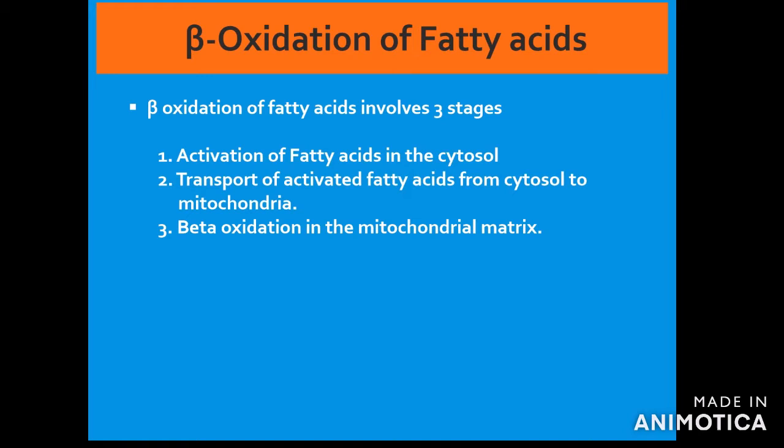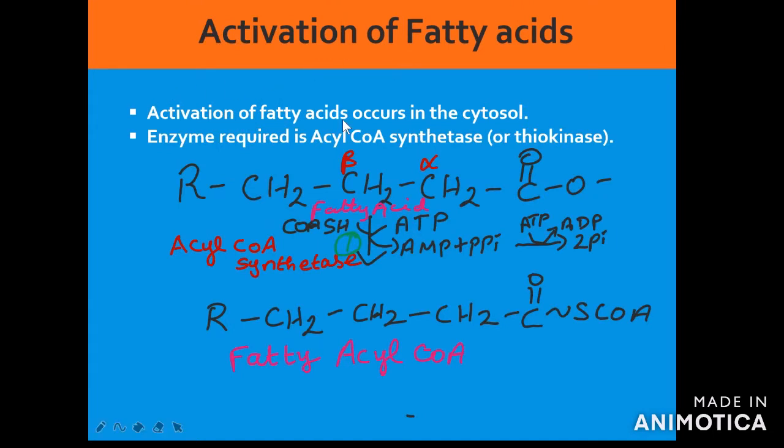It involves three major steps or stages: activation of fatty acid, which occurs in the cytosol; transport of activated fatty acid from cytosol to mitochondria; and the proper beta oxidation, which occurs in the mitochondrial matrix. Since fatty acids are synthesized in the cytosol, they have to be activated in the cytosol, and after that the activated fatty acid has to be taken to mitochondria for beta oxidation, because beta oxidation enzymes are present only in the mitochondrial matrix.